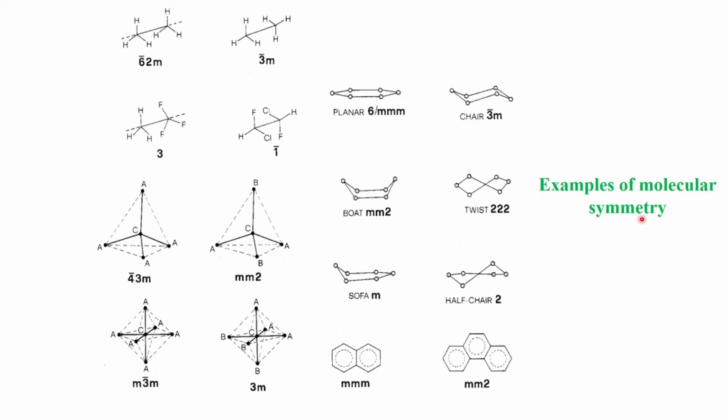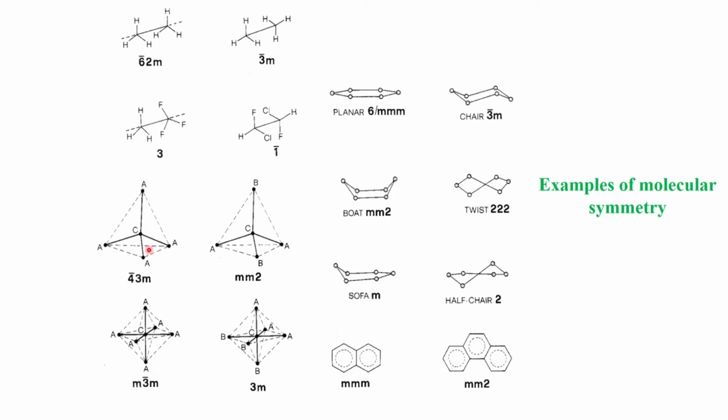So, that is why I showed some examples of molecular symmetry here, just to tell you that, for example, the presence of mm2 symmetry in this does not mean that this molecule will crystallize only in the orthorhombic symmetry. It can crystallize in many other symmetries. So, the symmetry of the molecule is not necessarily the symmetry of the crystal structure. This is what I was telling, that if there is a tetrahedral carbon with AB substitution, versus a tetrahedral combination with all A kind of substitution, you see that the point group symmetries are different. The crystal symmetry may be very much different.